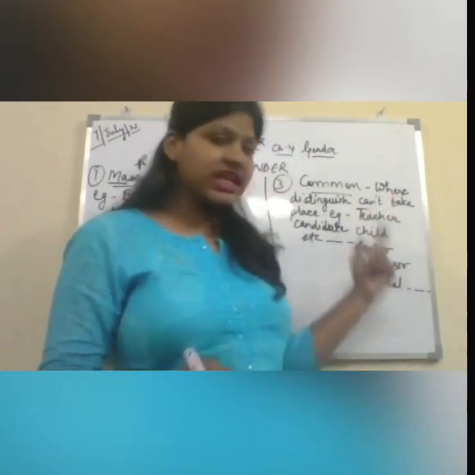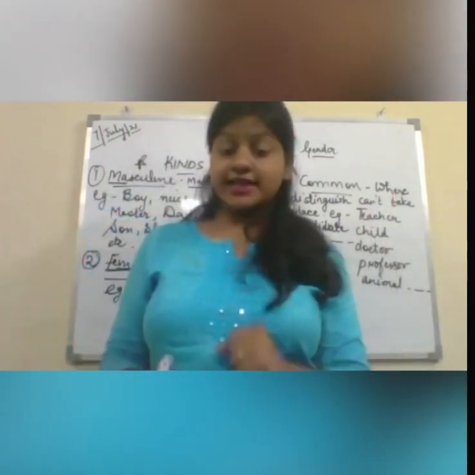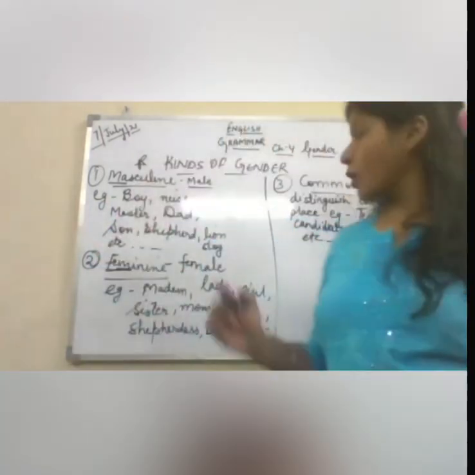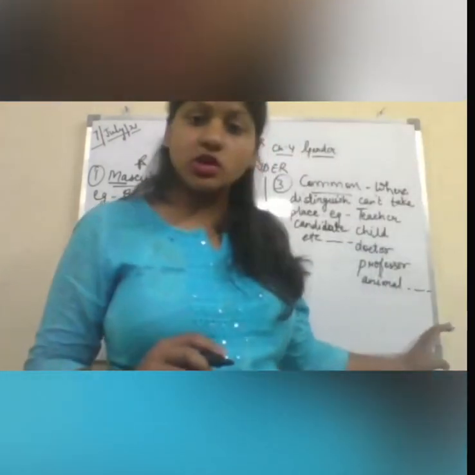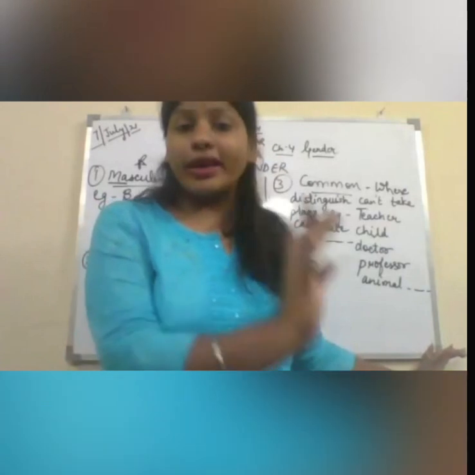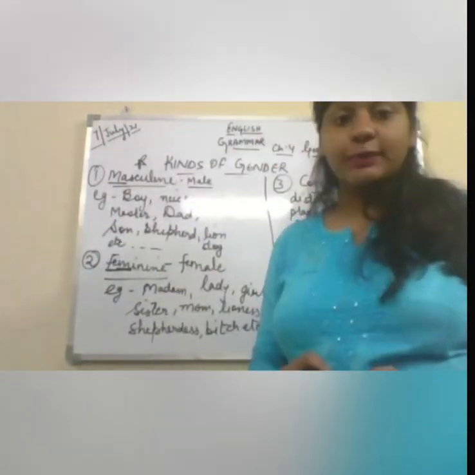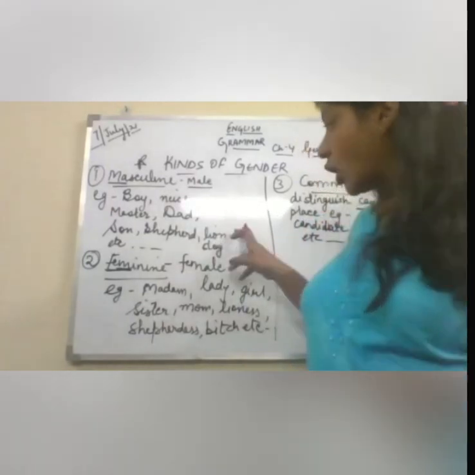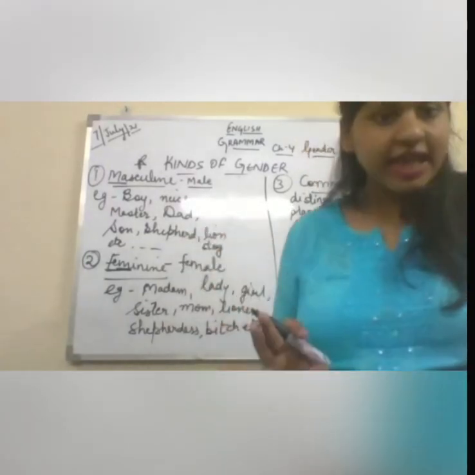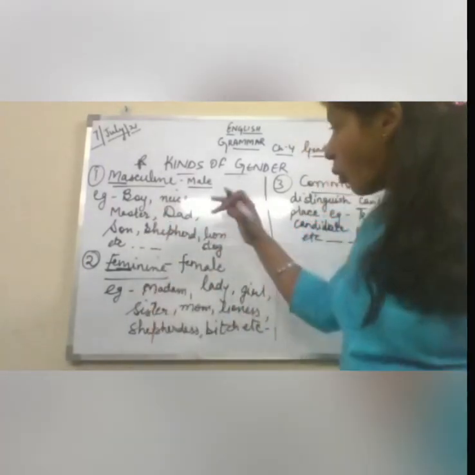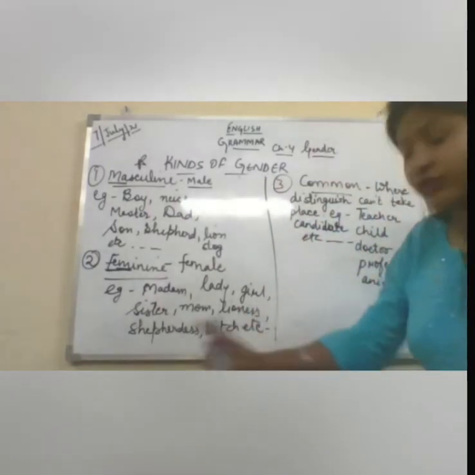Professor is like teacher. Animal? Yes, animal. When we talk about the animal, animal is common. You don't know what type of animal it is, whether it's a male or a female. But see, how do we find out the male and female of animals? Here I have written dog, lion, shepherd. Given these few examples, what is the female? Lioness, bitch, shepherdess.